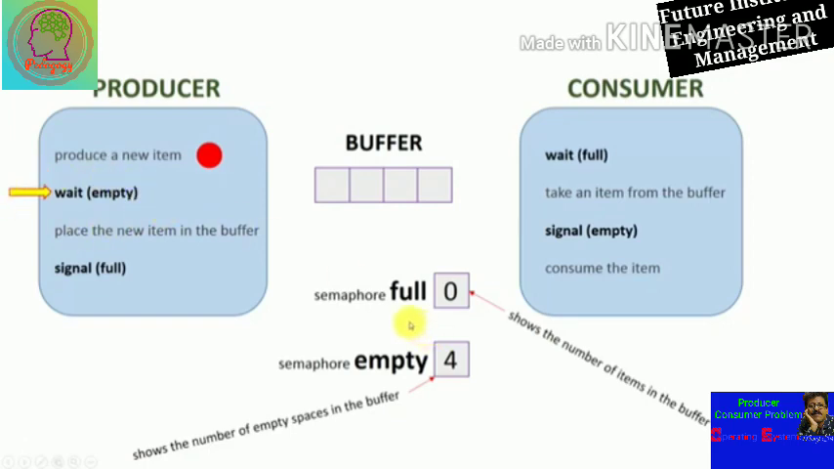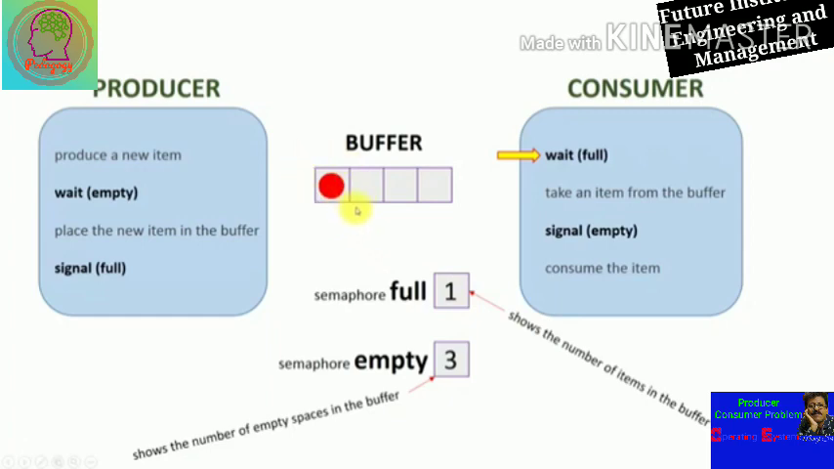So here the producer produces a new item and waits on empty. Now the producer places the item in the buffer. At the same time, semaphore empty indicates 3, which means we can put another 3 items in the buffer, and semaphore full is 1 for the consumer, showing the number of items in the buffer. So at the same time we have to change both values, by incrementing the value of full and decrementing the value of empty.